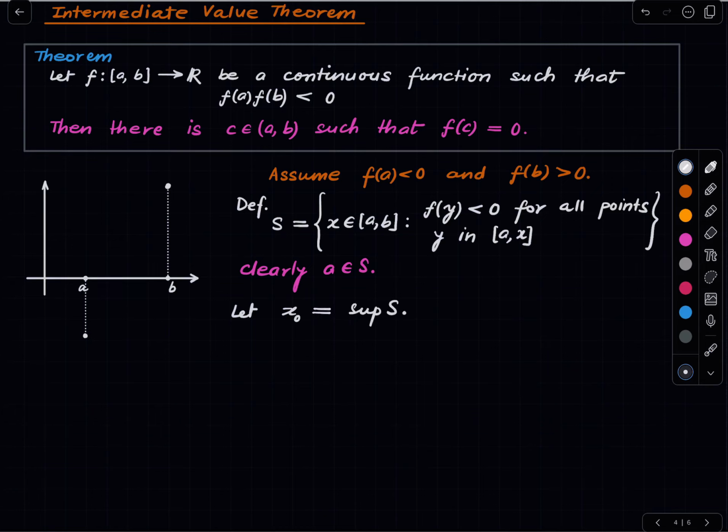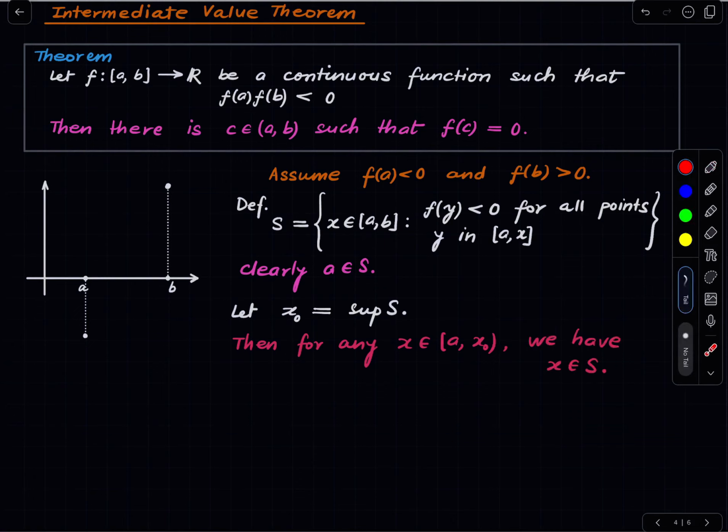then here is another most important observation. If we take any x in this region, or in other words, this interval is contained in S. So you take x0 as the supremum of S, and x0 is strictly greater than a, simply because there is an entire neighborhood about the point A such that the function takes negative value everywhere there.